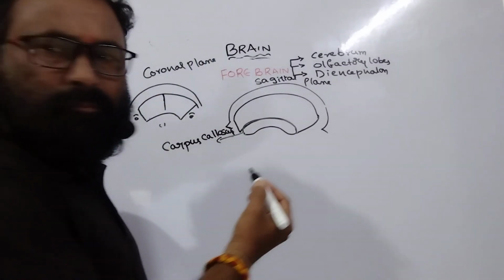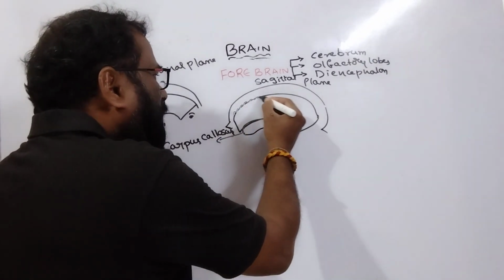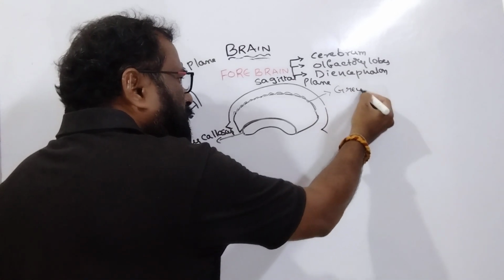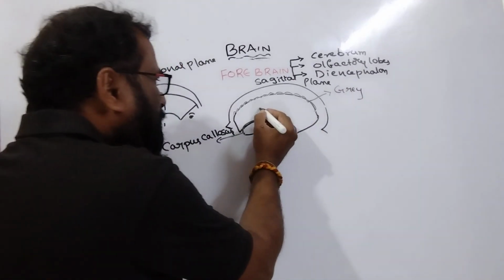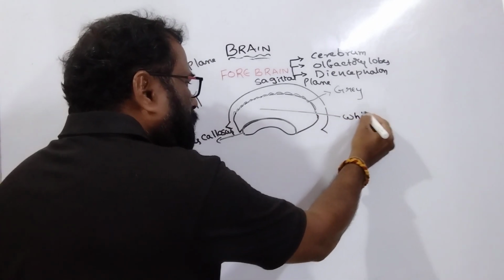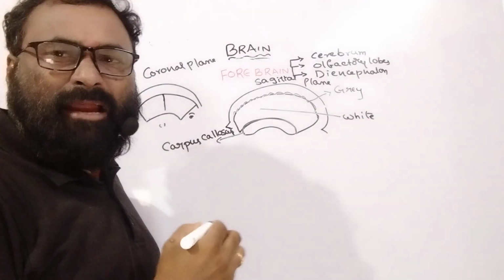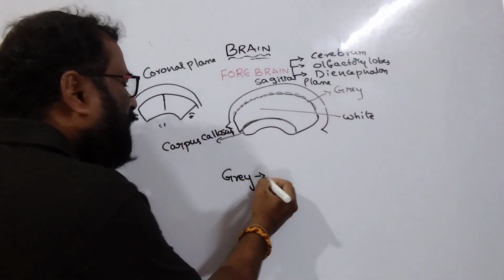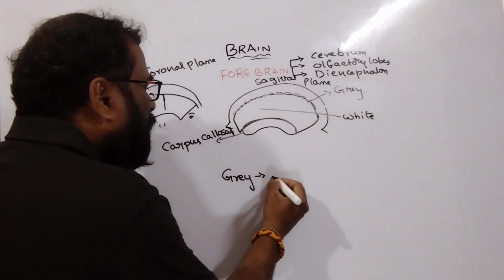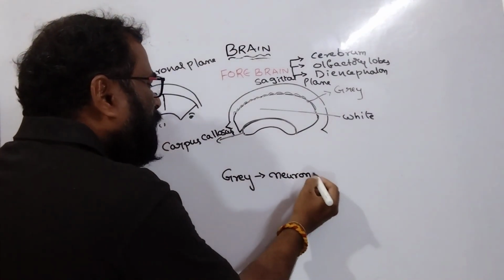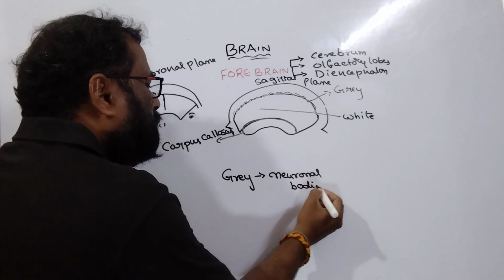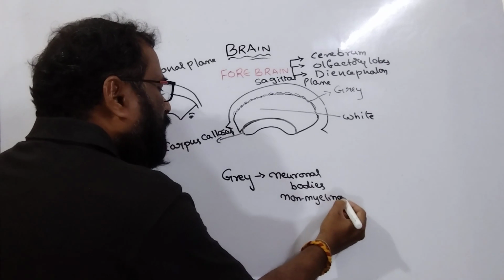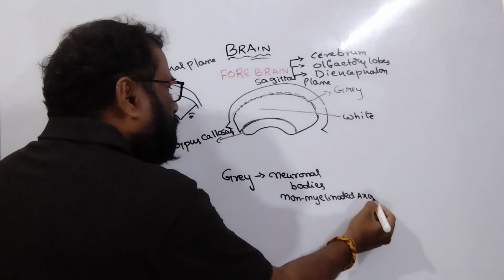This cerebrum, the outer region, is grey in appearance. Inside it is white in color. Outside they have grey matter. What is the reason it has grey matter? It has neuronal bodies and non-myelinated axons.